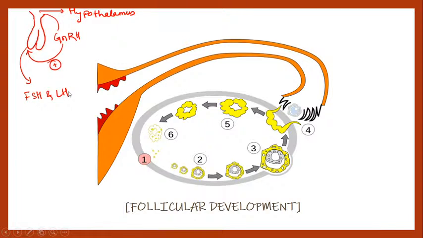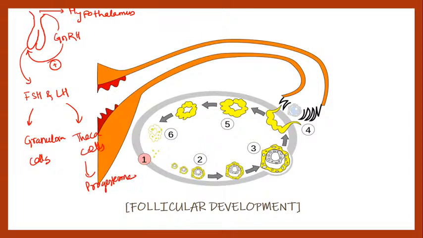I have already mentioned the function of FSH and LH, right? So when FSH and LH are formed, what do they do? The FSH will work on the granulosa cells, but the LH, the luteinizing hormone, will work on the theca cells. Theca cells are on the outside. The theca cells will secrete progesterone, and another one is androgen.